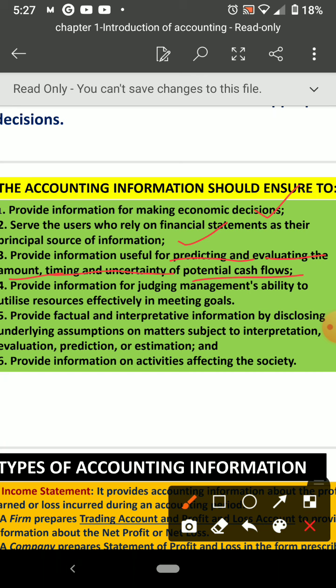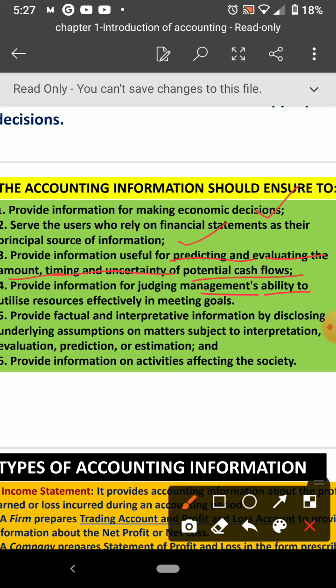Then it should provide information for judging management's ability to utilize resources effectively in meeting goals. Yes, so whatever accounting information is there, it should be able to judge the management's ability. If management has to improve their efficiency, that should be revealed in the accounting data. Understood? If in any year profit is going down, sales are going down, or production is stopped, we can analyze the reason for that. Sometimes it may be due to the inefficiency of management, so that also will be revealed by accounting information.